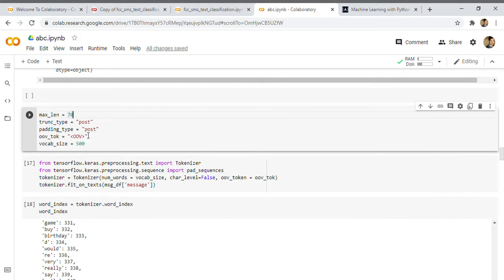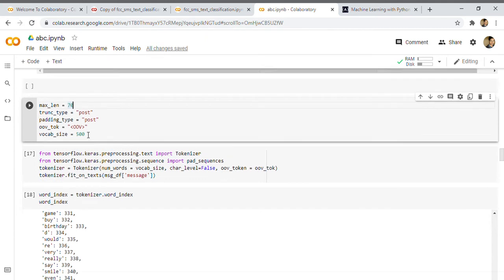And padding is post, meaning after the message we pad with 0s. If some sentences are shorter than 70, we provide padding so that the dataset is of the same size. You can't use 5, 10, 15, because a neural network will not work like that.